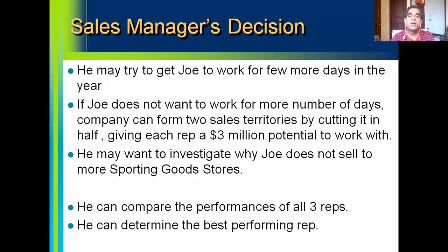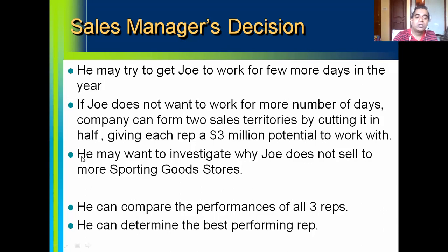The Rocky Mountain region can be divided into 2 territories of $3 million potential each, and they can hire a new sales rep. One territory of $3 million can be given to Joe Jackson and let him continue to work, and the other, newly formed territory can be given to a new sales rep. So the coverage of the Rocky Mountain region will be better, and the sales for the company will improve.